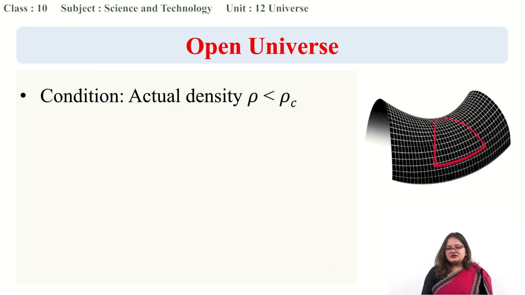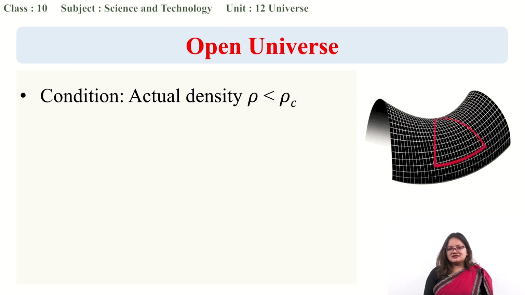So how does it happen? Here you have seen rho c, right? This rho c means critical density, whereas rho means the average density of the universe. So let's say the density of the universe is lesser than the critical density, it does not match the required density.